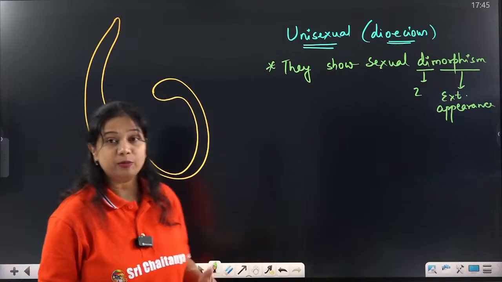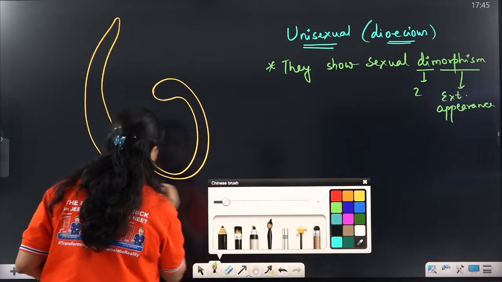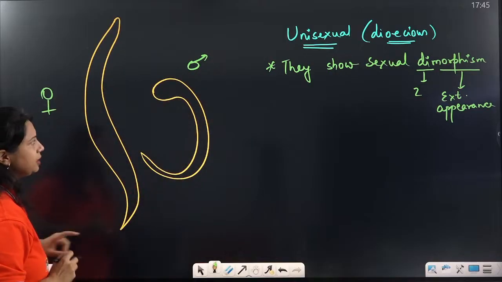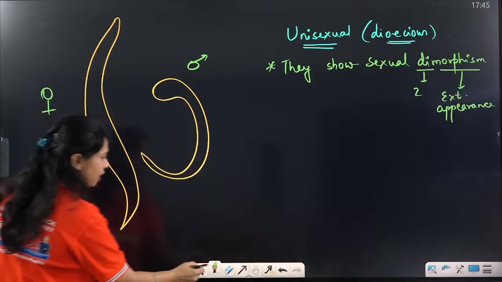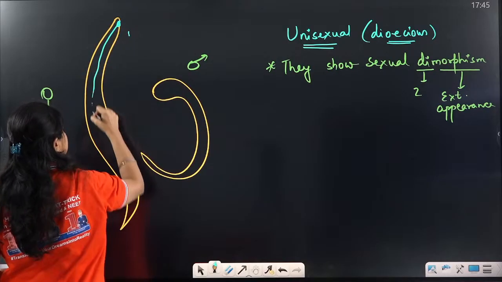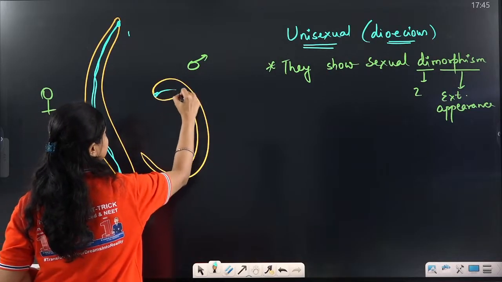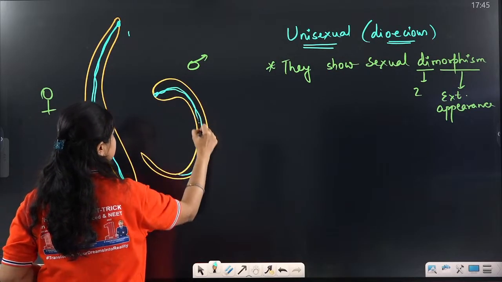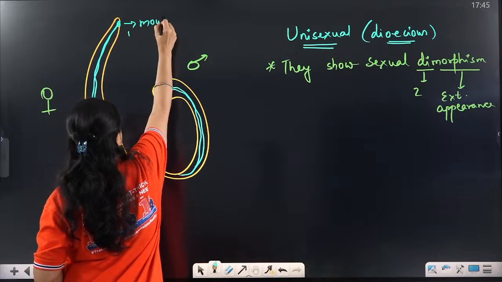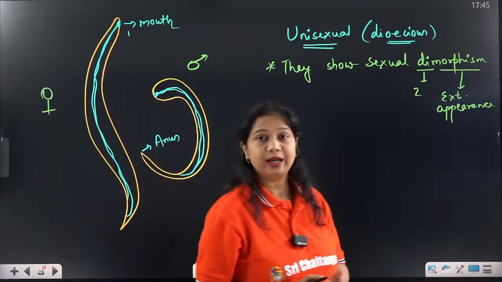So what type of sexual dimorphism can we see here? The female is usually longer than the male. This is the anterior end, and both of them have the digestive structures present anteriorly. This is the mouth and this is the anus, so both of them have mouth and anus.